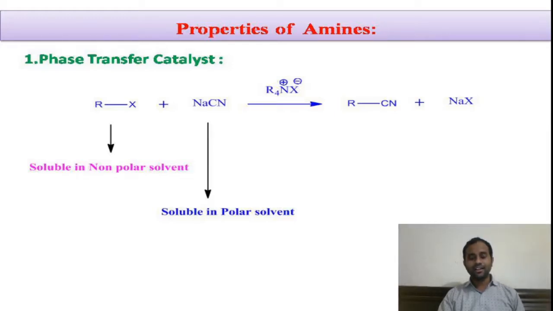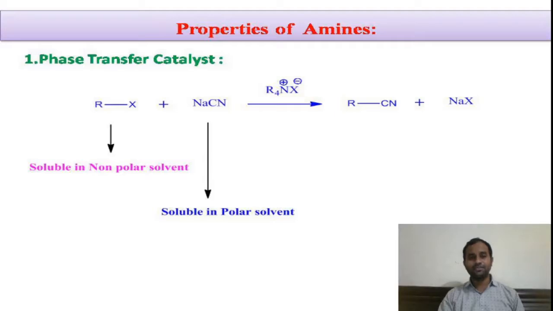To increase the rate of reaction, we use the catalyst. Here we have just discussed that these two reactants in our reaction are soluble in different, immiscible solvent phases. Now we need a chemical substance which is helpful to transfer the reactant molecule from one phase to the other phase so that the reaction rate increases.